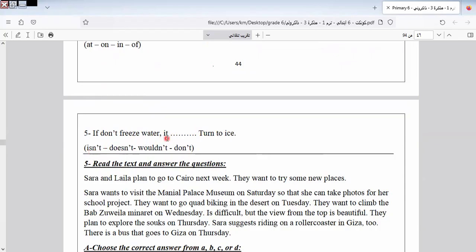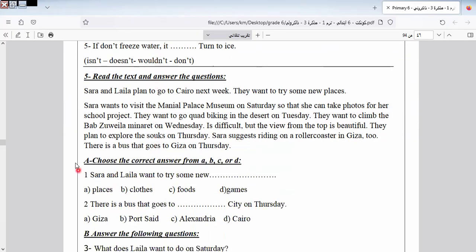I don't freeze water, it turns to ice. Here it will be what? It isn't turn to ice. Because here is present and present. I don't freeze water, it doesn't turn to ice. So, sorry, here it would be doesn't, not isn't. Doesn't turn to ice. Let's go to another one here.